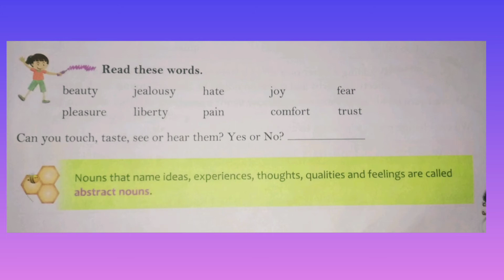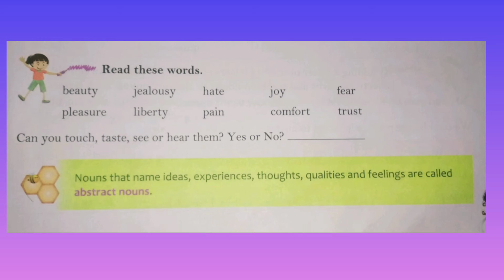For example, beauty. Can you see or touch it? No, you can only feel it. Like that, pleasure, jealousy, liberty, hate, pain, joy, comfort, fear, trust. All these are abstract nouns because we cannot touch, taste, see, or hear them.